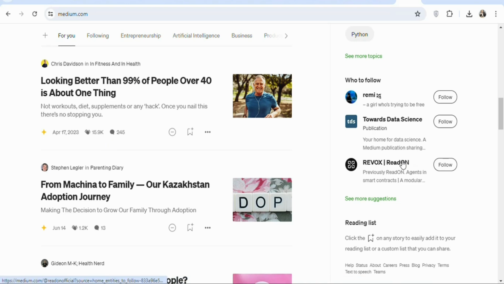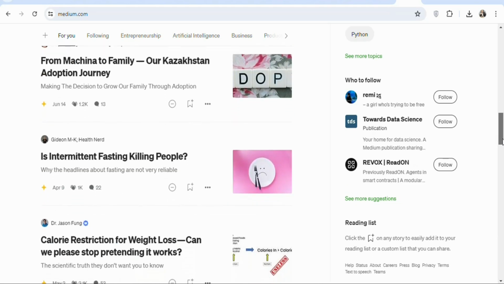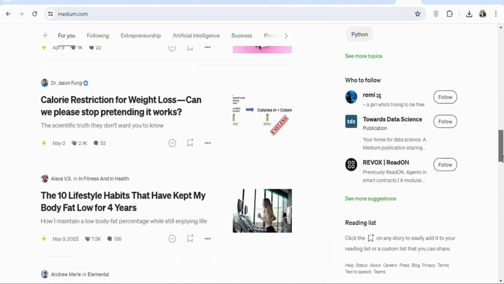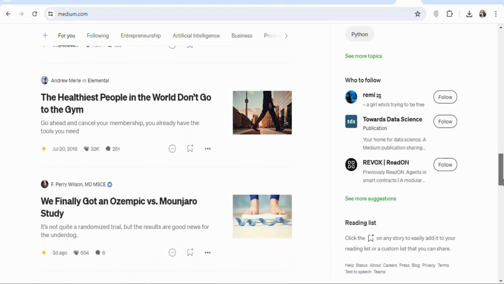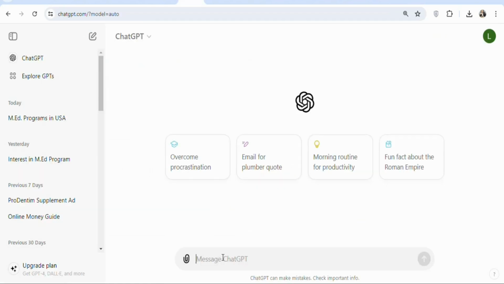So now what we have to do is write our article. To write an article, you can either decide to write it by yourself or you can use an AI to write a very useful article for you so that you can publish it onto this platform. What I usually do is use ChatGPT to write my articles. Once ChatGPT writes the articles, I can then sit down and edit it before I publish it onto this platform. Once you open ChatGPT, the next step is to type a prompt here so that it can write a very useful article for you.